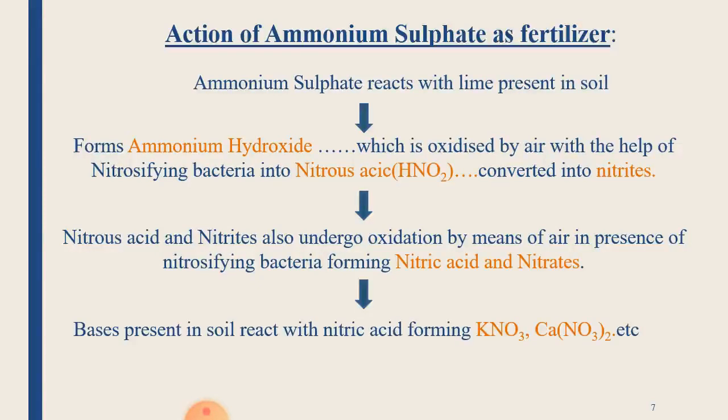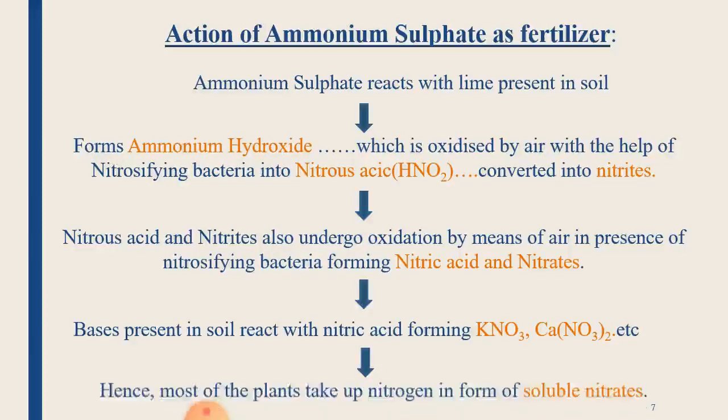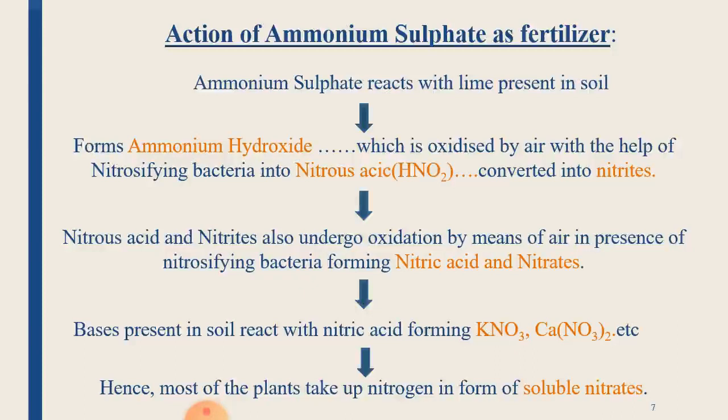Now, a base is present in the soil, like potassium hydroxide or calcium hydroxide. This reacts with the nitrates which are formed and gives the respective nitrates like potassium nitrate or calcium nitrate. And we know that plants absorb nitrogen-containing fertilizer in its nitrate form. So these are then absorbed by the plants and hence the nitrogen is available to the plants for their growth.